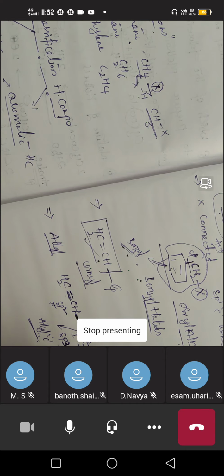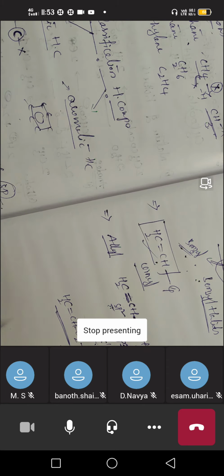If a halogen is present on the allyl carbon, it is called an allyl halide. If chlorine is present in the place of the halogen, that is CH2=CH-CH2Cl, this type of compound is called allyl chloride. So this group is the allyl group, and here chlorine is there, so it is called allyl chloride. So these are the classifications of allyl, benzyl and aryl.